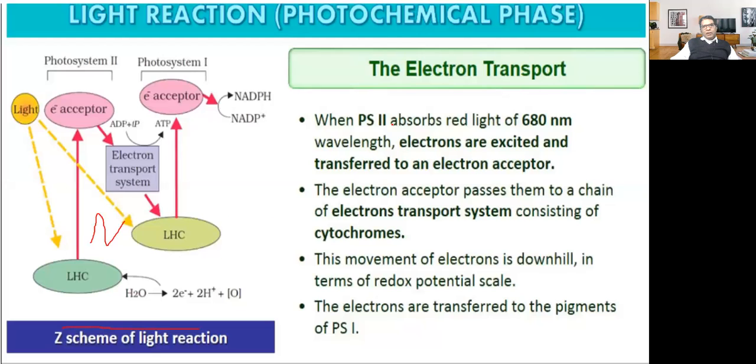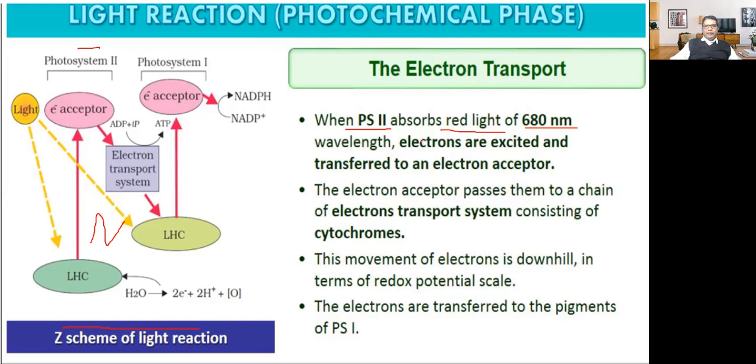Z scheme. When photosystem second absorbs red light of 680 nanometer. It will absorb sunlight of which wavelength? 680 nanometer. This is also known as red light. Red light means the sunlight with the wavelength of 680 nanometer.